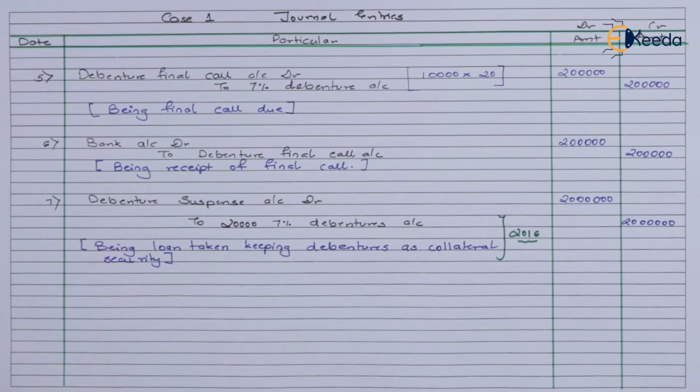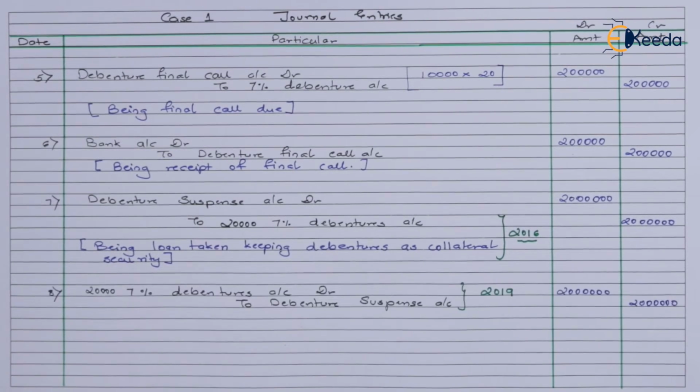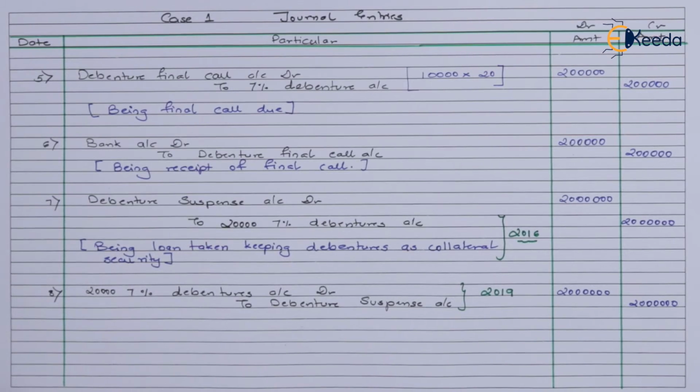That means debenture suspense account that has been debited will be credited, and 20,000 7% debentures account which has been credited in this entry will be debited here. It's a complete reverse entry. So let's pass that. So the entry has been mentioned here, the reverse entry has been mentioned, the amount has been also mentioned. Let's go ahead and pass the narration to this journal entry, which will be the closure of this specific journal entry, post which we'll be going and preparing the balance sheet.